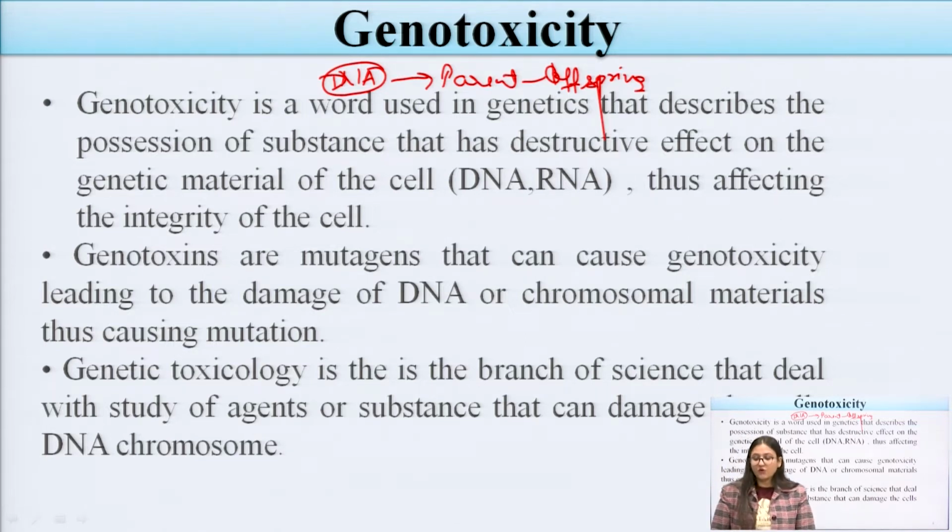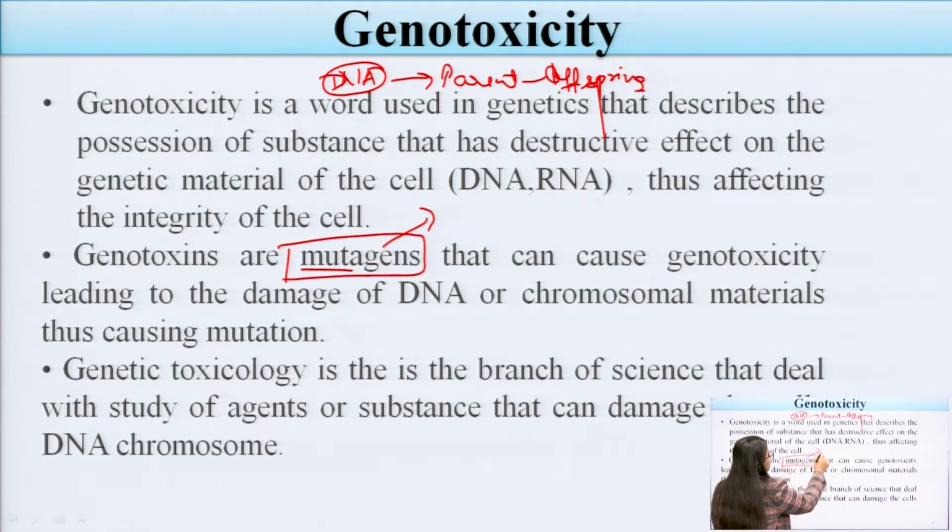Genotoxicity is a different word from toxins. Toxicity means the adverse effect, while toxins are the substances that produce the toxic effect in that individual. So these terms are different, toxicity and toxins. Genotoxins are mutagens. Mutagens, this is also a word, meaning which can produce mutation,